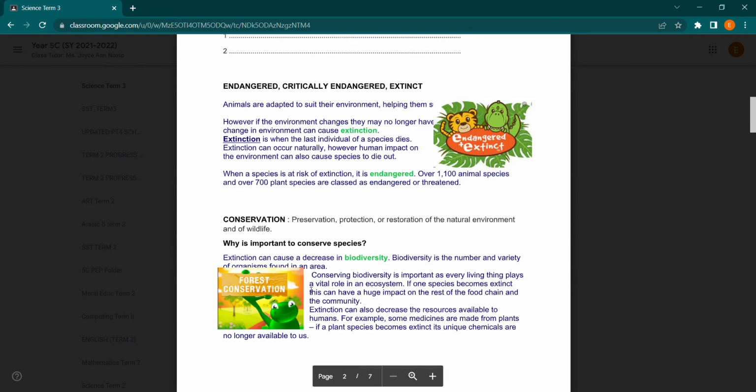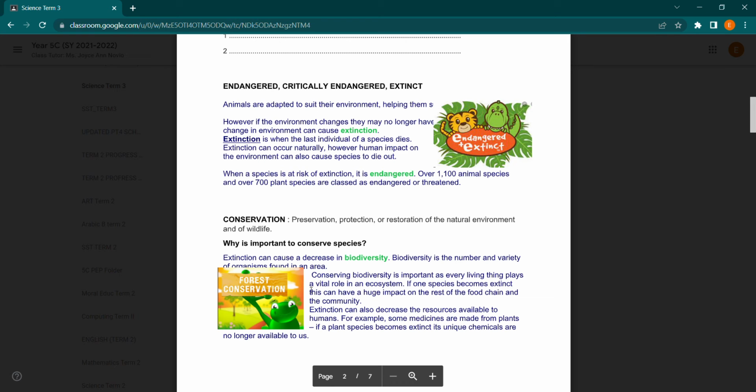Okay. So, extinction is when the last individual of a species dies. The species is like that animal, for example, the last dinosaur of the species died. Extinction can occur naturally. However, human impact on the environment can also cause species to die out. When a species is at risk of extinction, it is endangered. Over 1,100 animal species and over 700 plant species are classed as endangered or threatened.